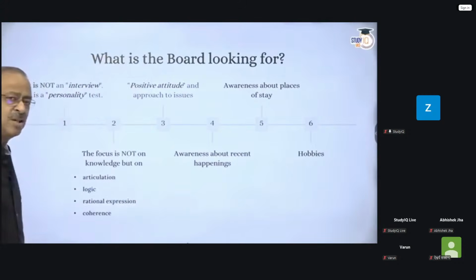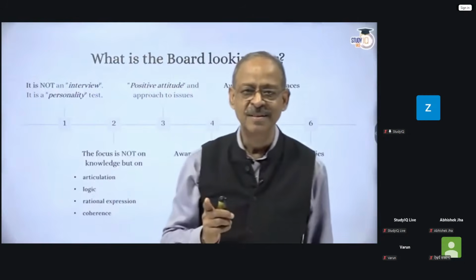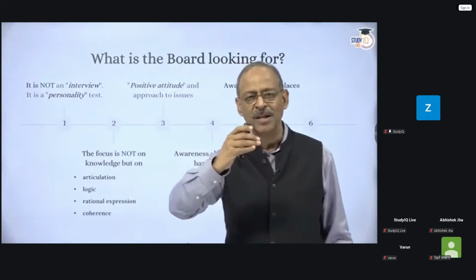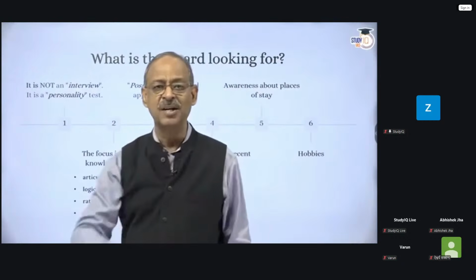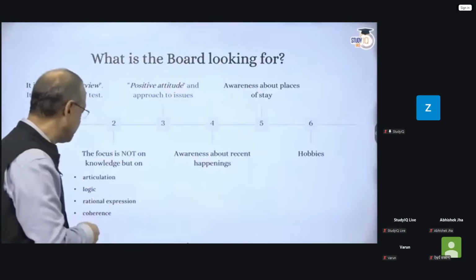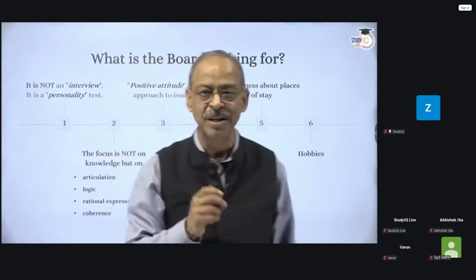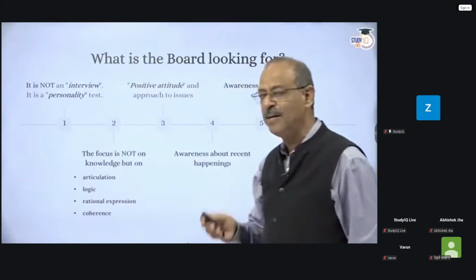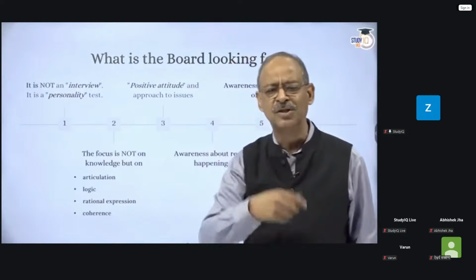The other part is whether what you are presenting is logical. One argument flows from the other. If it is not logical, then just speaking or just articulating doesn't help. So you have to be logical. Whether you are reasonable in your approach, that's another very important aspect, that if you are not reasonable in your presentation, if you make an unreasonable statement